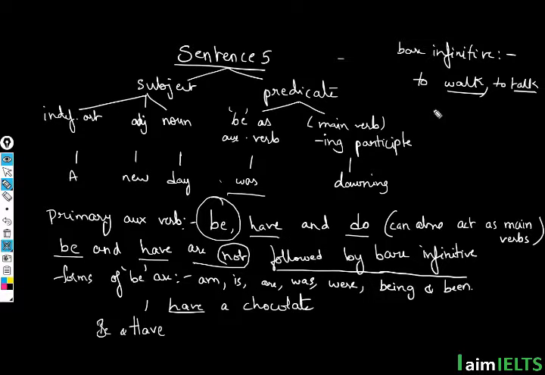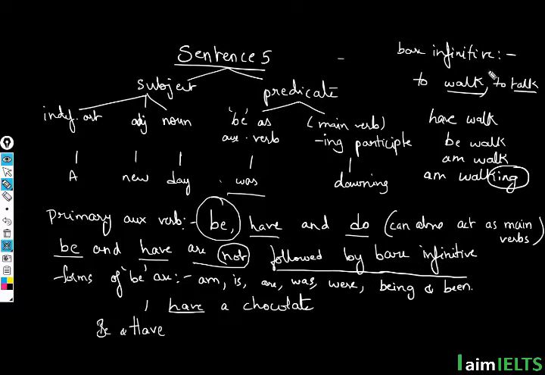For example, you cannot write words like have walk or be walk or am walk. For example, you can use something like am walking. The moment you add this ing, it is no longer a bare infinitive, because ing is an ing participle. So if you are using the ing form, it cannot be called a bare infinitive.